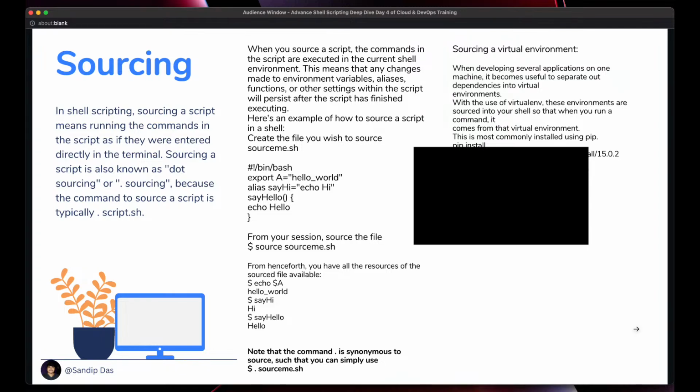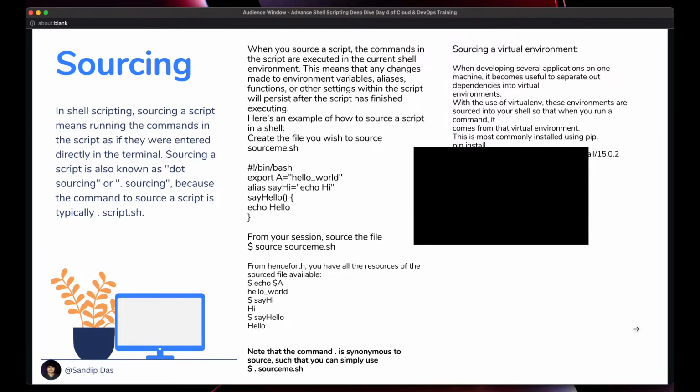So you're creating a virtual env, or virtual environment, and this environment is sourced into the shell. You're using the dot or source command, then the path where the virtual environment file is. You are sourcing that shell file into the current environment, and then you run the particular command to run the application. That's what is meant by creating a virtual environment.